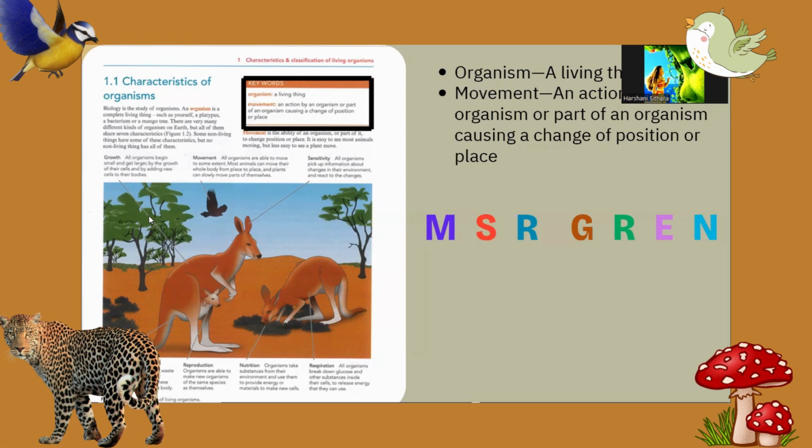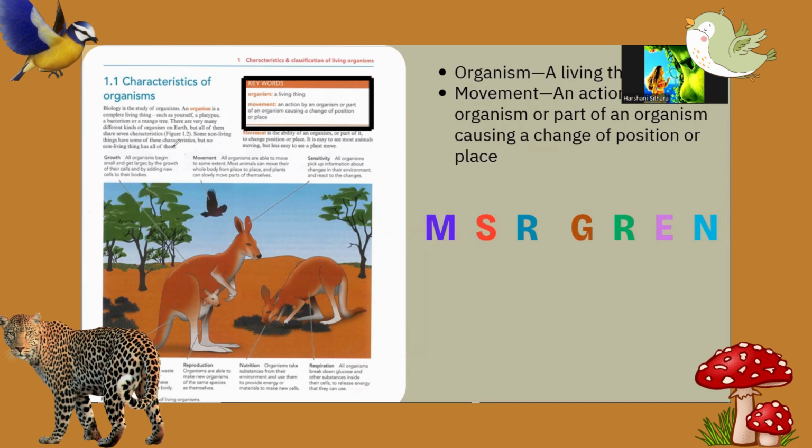There are very many different kinds of organisms on earth, but all of them share seven characteristics of living things. Each organism that lives on earth has seven characteristics, which help us separate living from non-living.